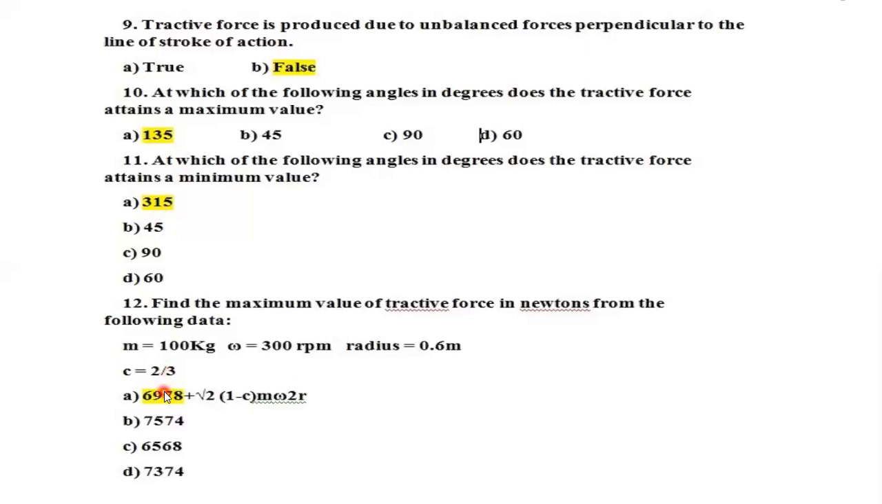So now we're going to see a few more problems. Here they're asking us to find the maximum value of tractive force in terms of Newton. They've given the mass as 100 kg, omega as 300 rpm, and actually omega is given in terms of rpm, right?